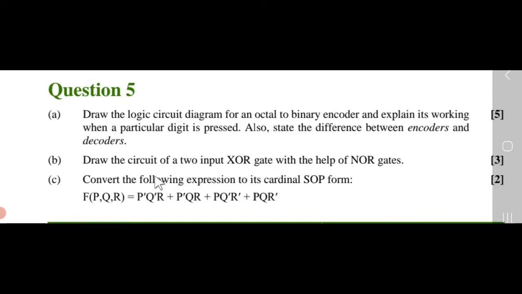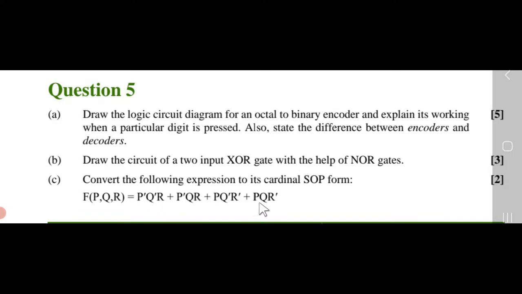Students, after that, draw the circuit of a 2-input XOR gate with the help of the NOR gate. It's a very, very important question. You have to draw an XOR gate with the help of NOR gates, right? Generally they ask for AND or NOT, but here they are asking for XOR with the help of NOR. So it's a good thing. Think about it and please practice.